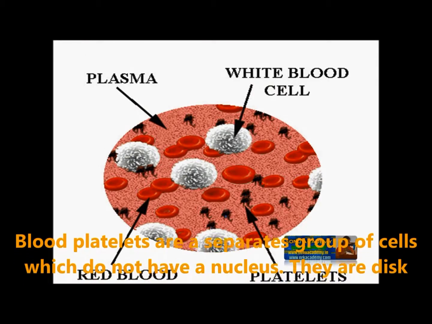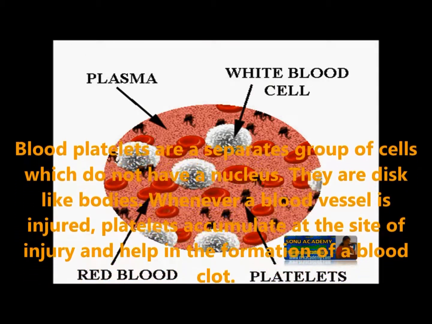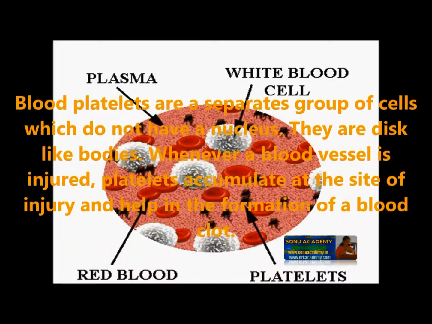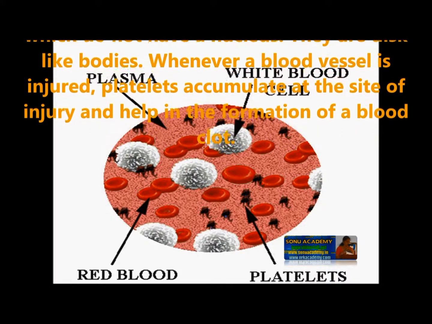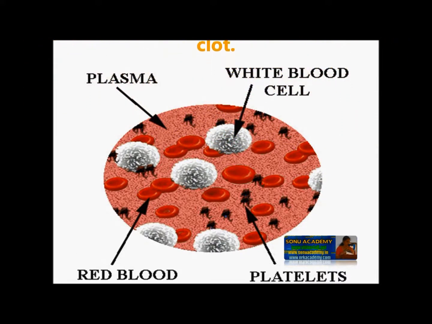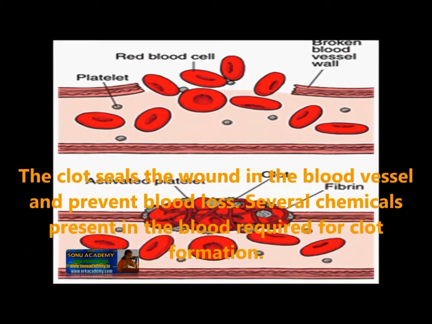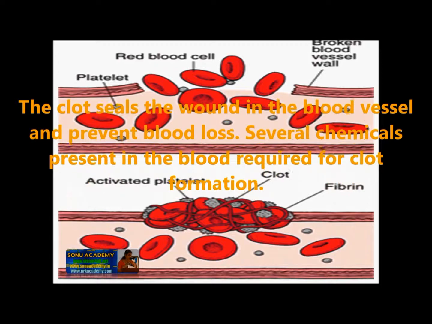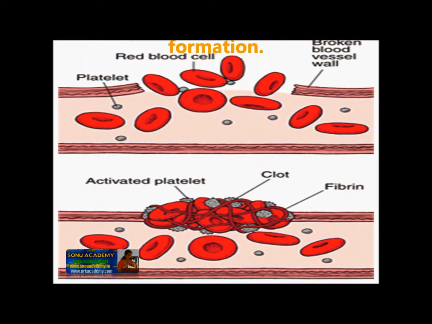Blood platelets. These are a separate group of cells which do not have a nucleus. They are thick disc-like bodies. Whenever a blood vessel is injured, platelets accumulate at the site of injury and help in the formation of a blood clot. The clot seals the wound in the blood vessel and prevents blood loss. Several chemicals present in the blood are required for blood clot formation.